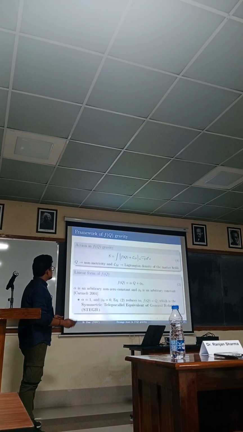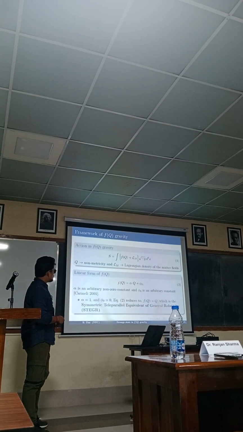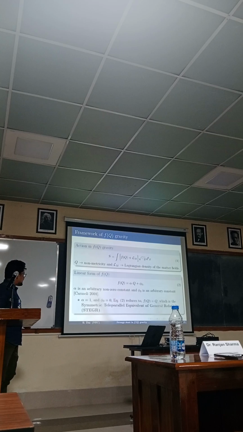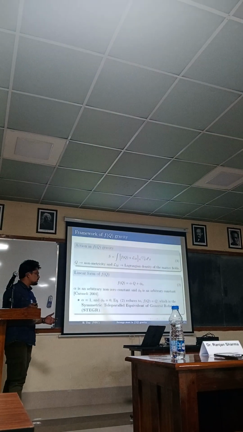So this is the mathematical setup. The action term is given by this integral, where Q is the non-metricity. We have specifically adopted a linear form of f(Q) gravity, where alpha is the coupling parameter, Q is the non-metricity, and phi 0 is an arbitrary constant. For alpha equals 1 and phi 0 equals 0, this reduces to f(Q) equals Q, which is the symmetric teleparallel equivalent of GR.